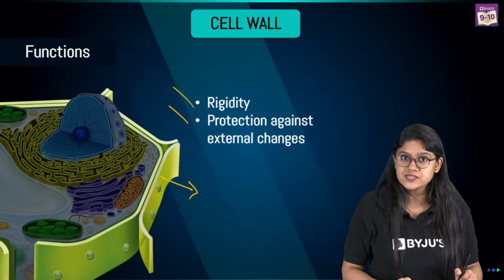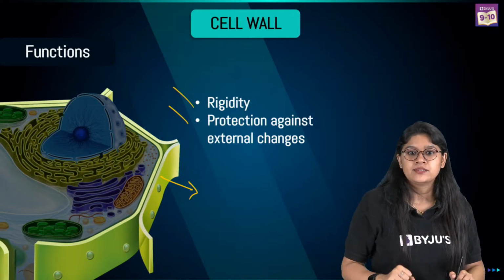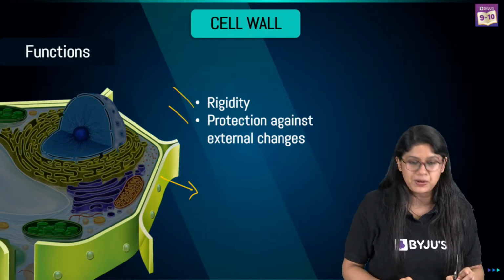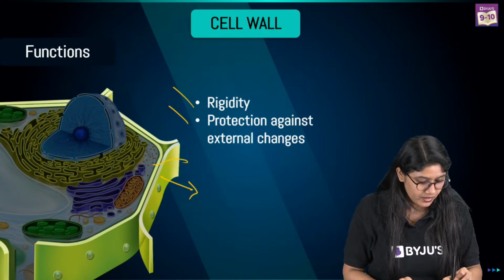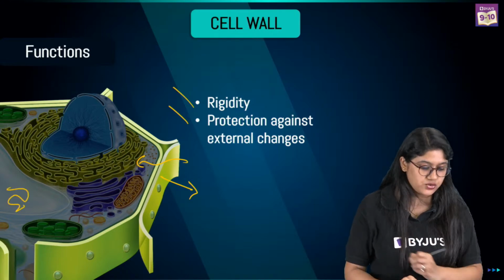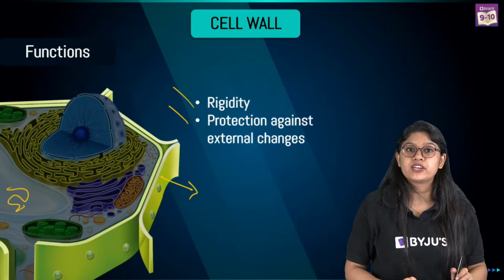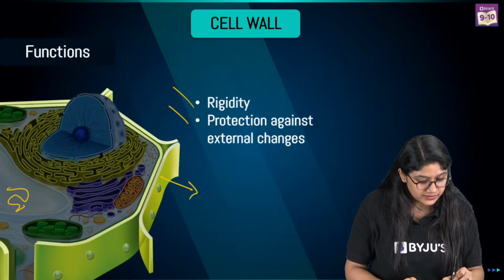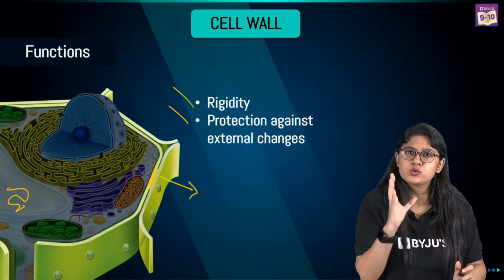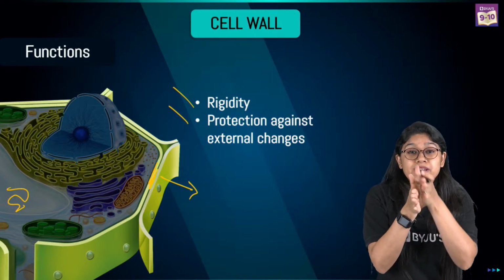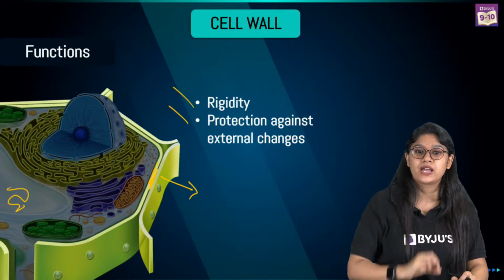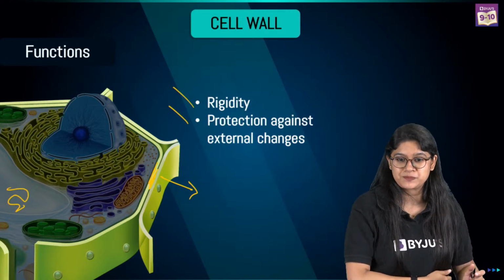In the beginning, I can see the kids were asking me to explain plasmolysis. So what happens if we don't water the plants? The plants, of course, receive water, and the water goes into the plants, right? But if there's no water, what will happen? The living part will shrink and move inside, right? It will get detached from the cell wall, and that is called plasmolysis. It's a very, very important concept.